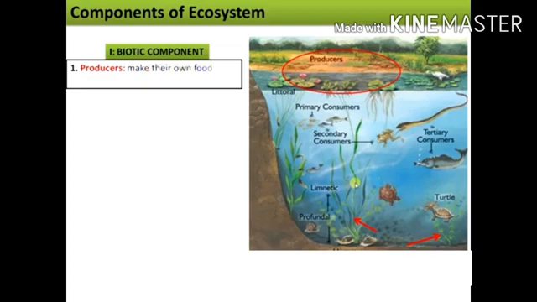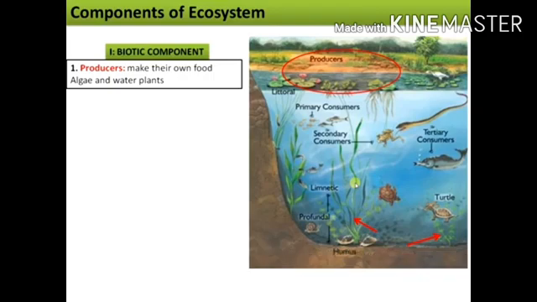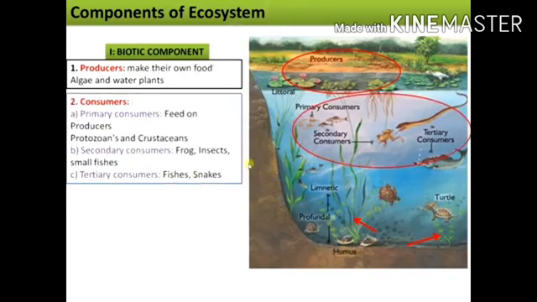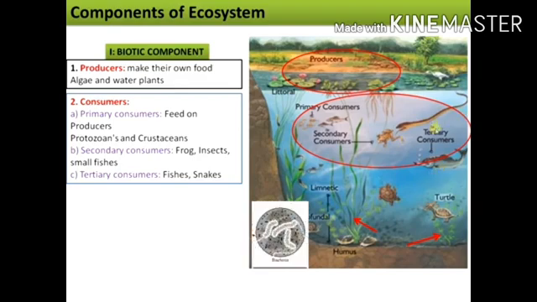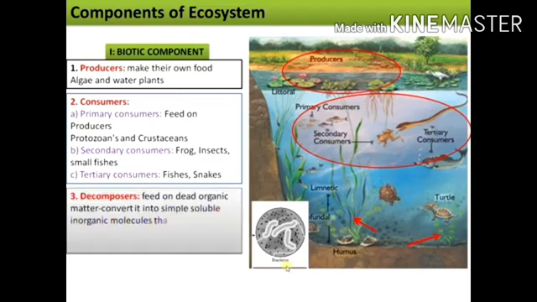They have biotic components like producers which make their own food, for example, algae and water plants. Then there are consumers, like primary consumers which directly feed on producers, for example, protozoans and crustaceans. Then there are secondary consumers like frog, insects, small fishes. And then we have tertiary consumers, fishes and snakes. Bacteria are also present in a pond ecosystem.